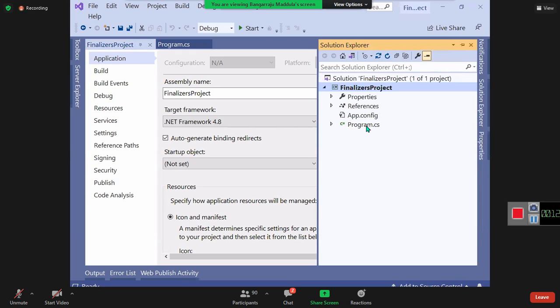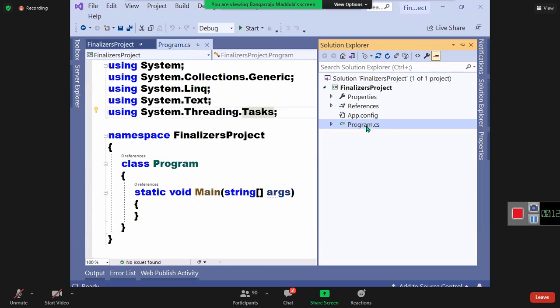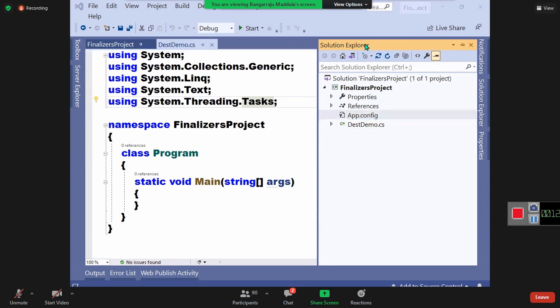Now, you have a class here called program.cs. I want to rename it. I want to name it as test demo. Nothing but destructor demo, just like con demo, constructor demo. Now I'm defining a class called test demo, destructor demo.